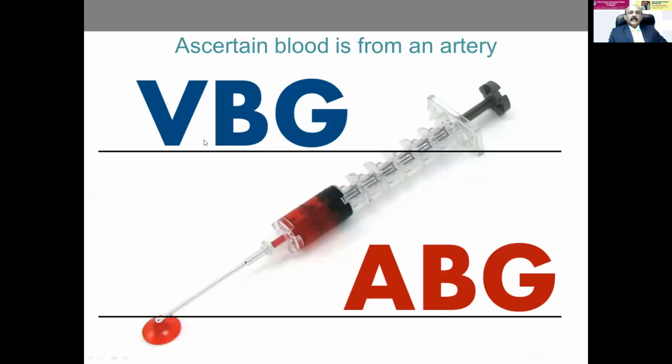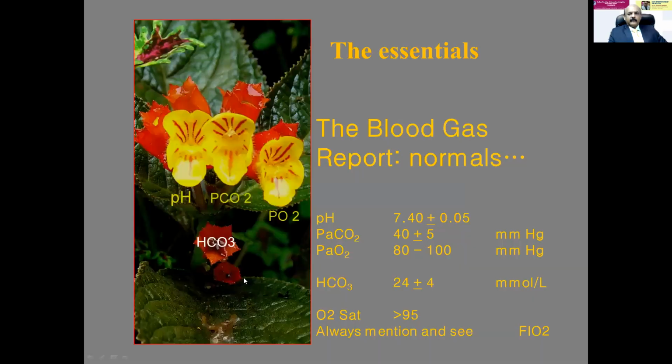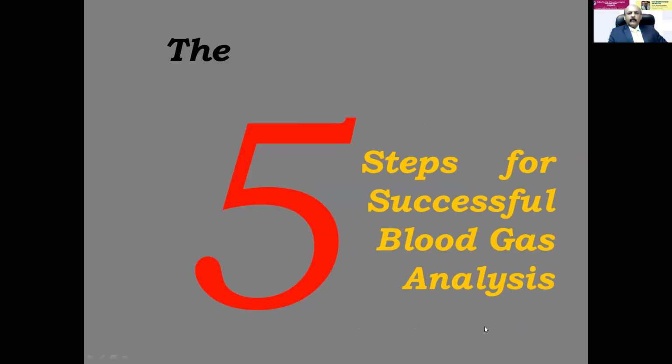You ascertain whether the blood sample is a venous blood gas or an arterial blood gas. This is important when there is hypotension and when there is an impalpable pulse. There are many ways of differentiating venous and arterial blood gases. So you ensure that. Now these are the normal values: pH 7.4, PaCO2 40, PaO2 80 to 100, and bicarb 22 to 26. Saturation should be greater than 95. And as I said, always mention and see the FiO2.